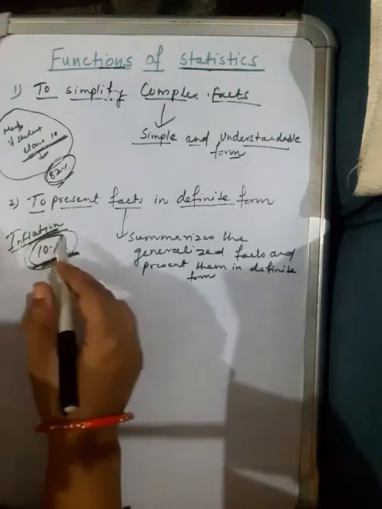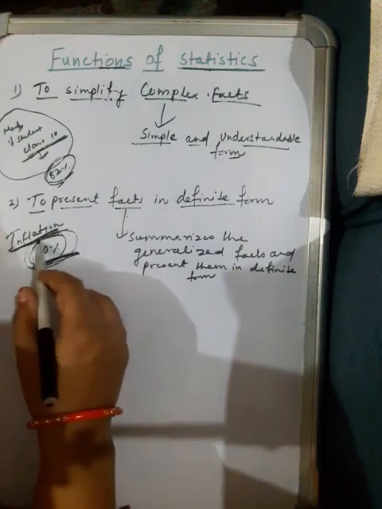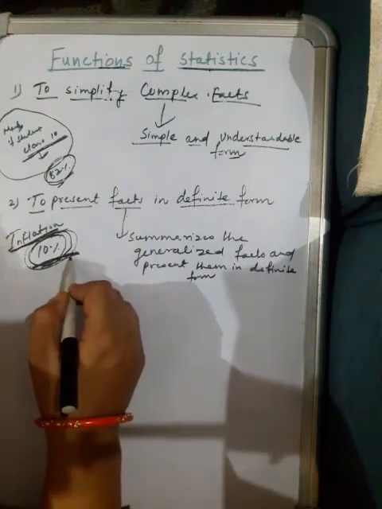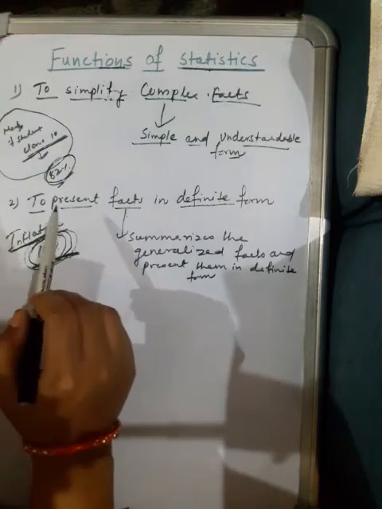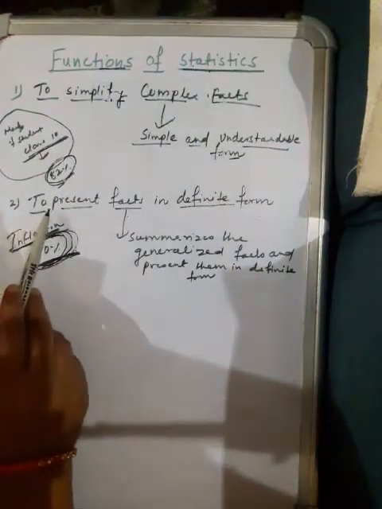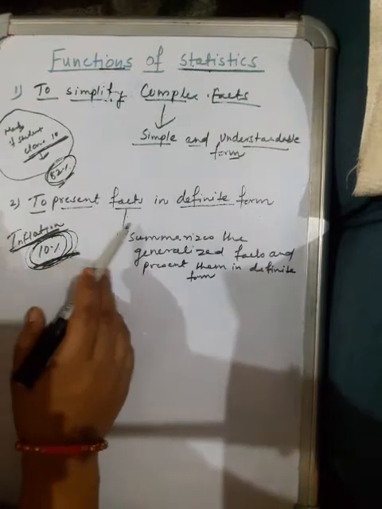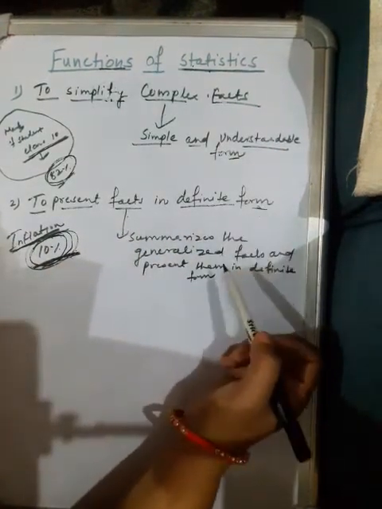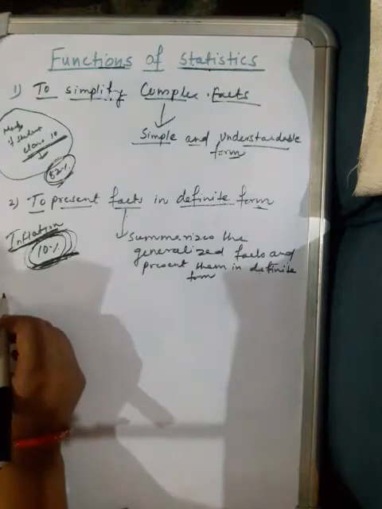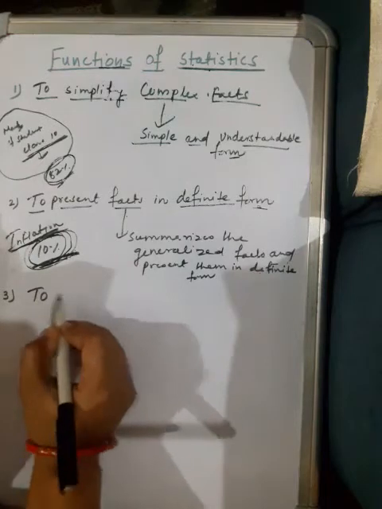How to find inflation, and how I convert inflation into a particular percentage, that is 10%, is the method that you have to study in statistics. So we can say statistics helps to present facts in definite form, or summarize the generalized facts and present them in definite form.